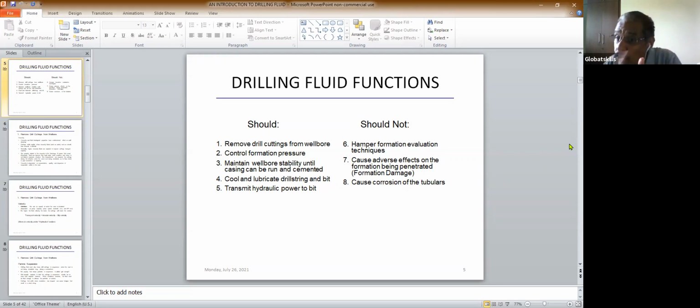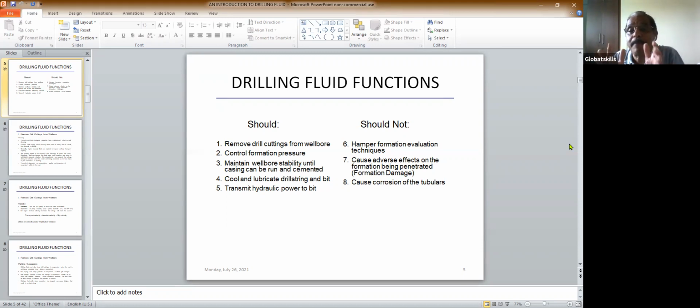But drilling fluid should not hamper formation evaluation technique. Again, what is formation evaluation, we'll discuss. It should not cause adverse effect on the formation being penetrated, that is formation damage, and cause corrosion of the tubulars, meaning drill bit, casing, drill pipe, the whole thing is called the tubulars.